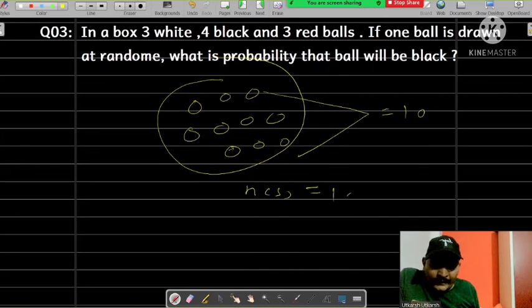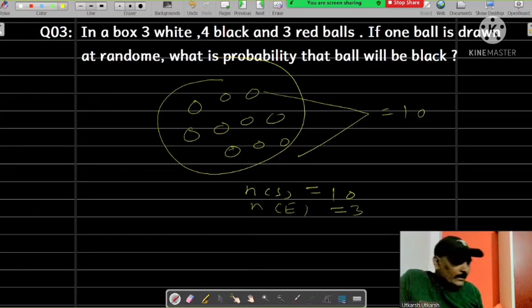Then NS equals 10, and when we draw the ball, the chance is that we will get the 3 red balls. Means 3 red balls we can get, that is NE equals 3.